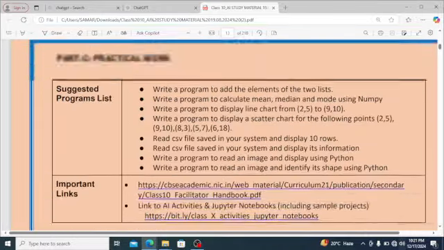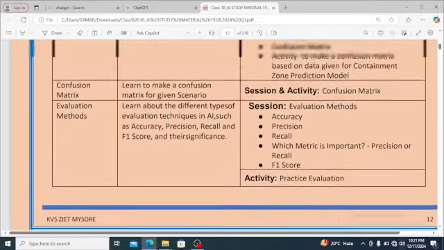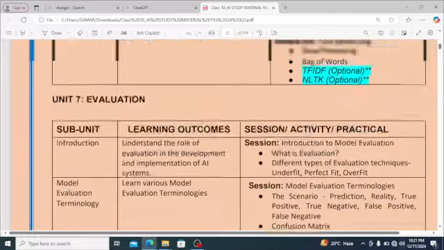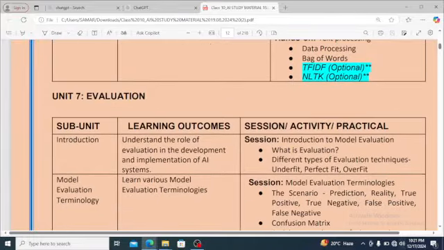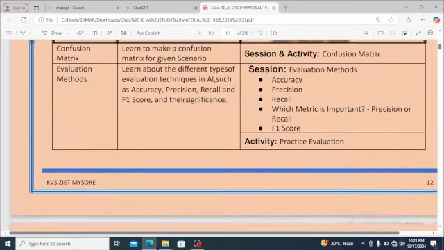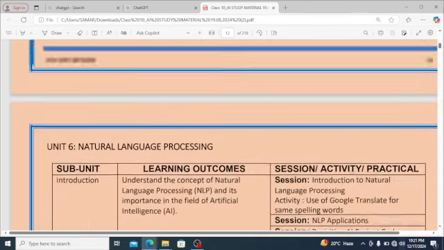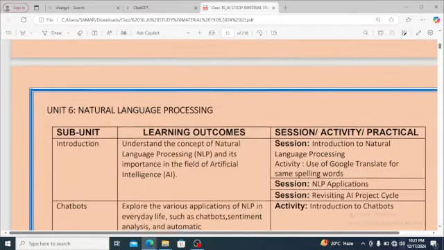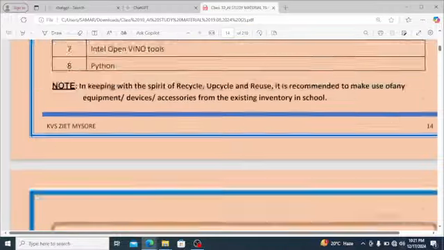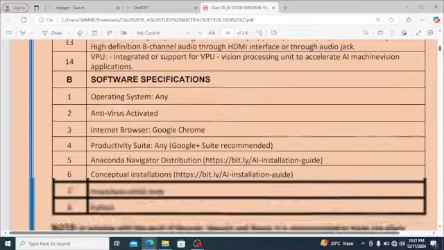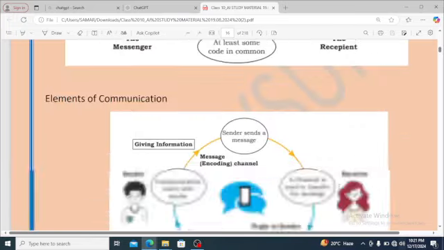I don't know what happened to my keys, things are going and going. Inside model evaluation terminology, we will study the scenario, prediction, reality, and, see what happened. These glitches will come. See, my computer is not AI. I don't have AI features, so I get difficulty.